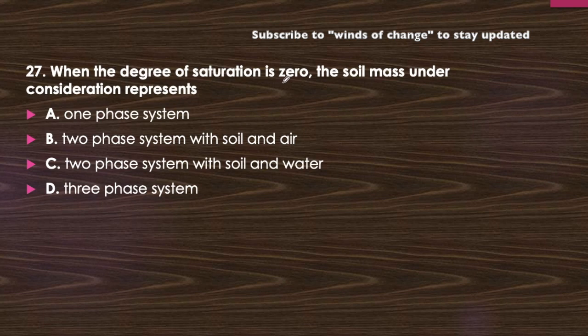That means there will be no water content, but there will be air content in it. They have not said anything about air content, so there will be air, there will not be any water, there will be solid. So obviously it will be a two-phase system. It will not have water, it will have solid and air. Now the answer which will be true here is option B, that is two-phase system with soil and air. Okay, option B will be the correct one.